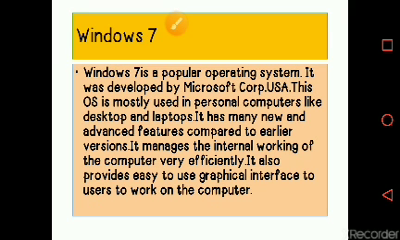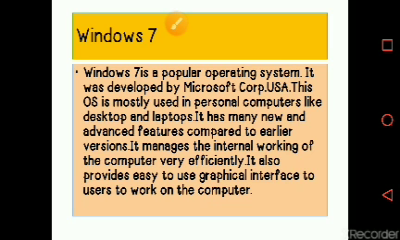Windows 7 is a very popular operating system. It was developed by Microsoft Corporation USA. This OS is mostly used in personal computers like desktops and laptops. OS means operating system. So what is an operating system, students? In your earlier class I had already described what an operating system is. So I repeat it once again.